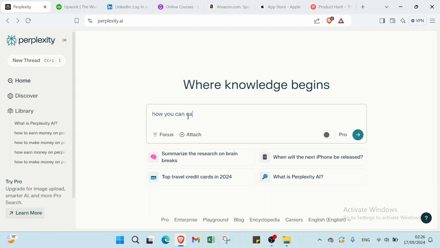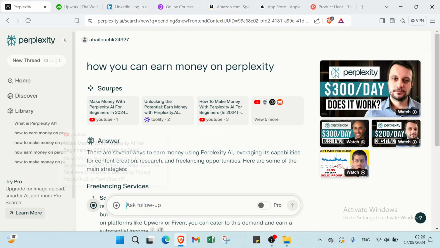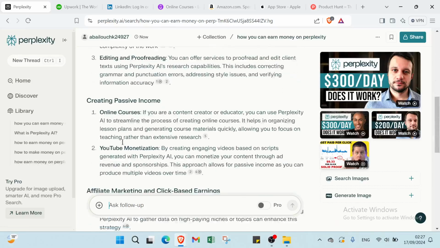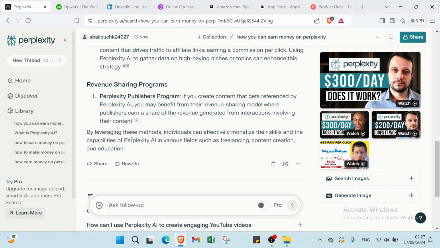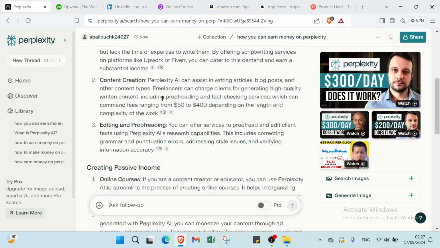earn money on Perplexity. So we have sources here. The first thing is sources. We have also the answer here, and then we have related questions in the same domain.